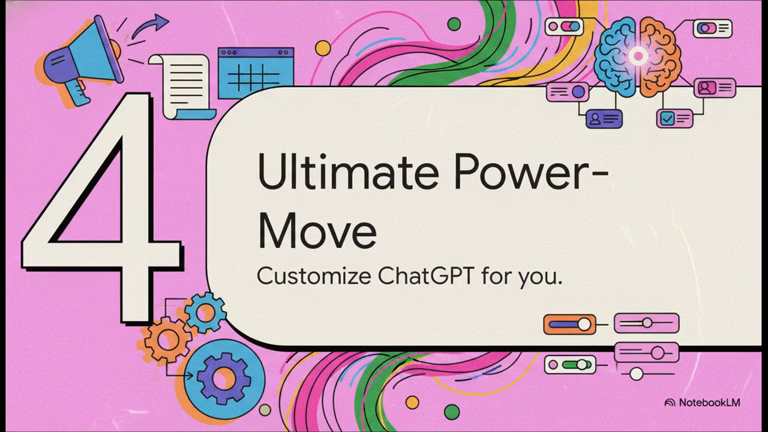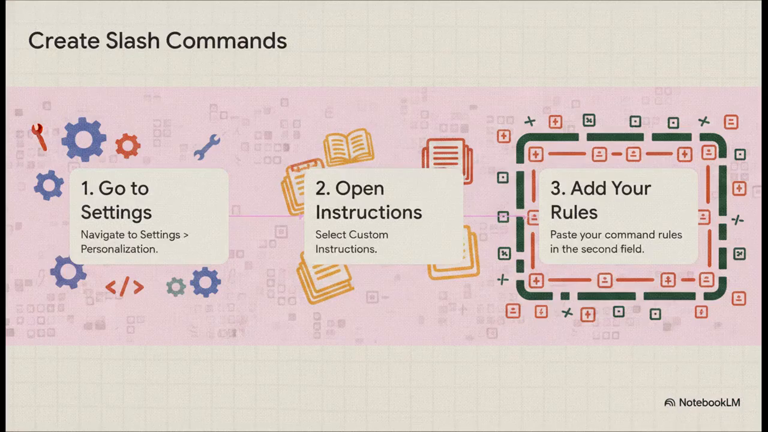We've covered commands, we've covered frameworks, and now for the final boss, the ultimate power move, making ChatGPT permanently understand your rules and your custom commands. And you know what? This is way easier than it sounds. You just hop into your settings, find a section called Custom Instructions, and in that second box, you just write your own rules. This tells the AI how you want it to behave in every single chat from now on, letting you build your very own permanent shortcuts.